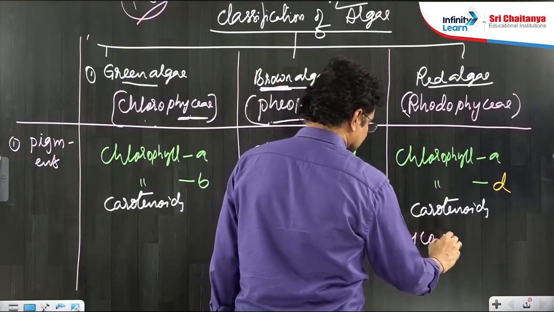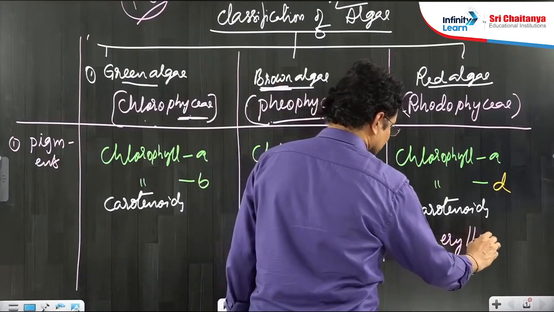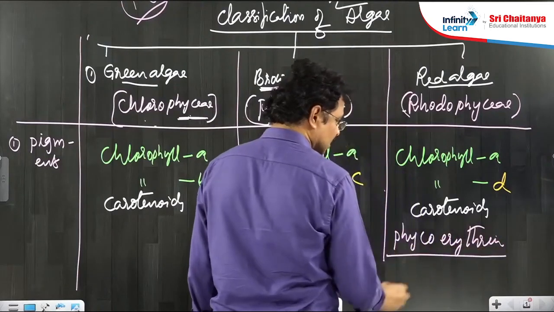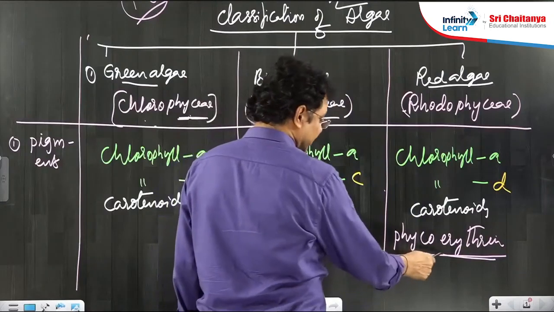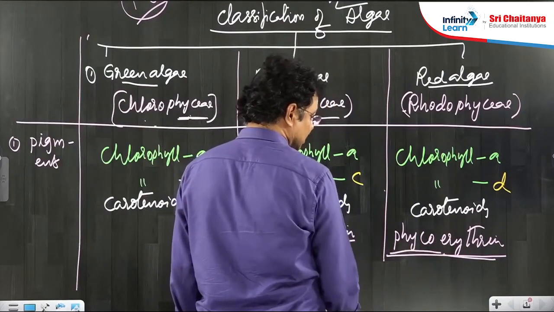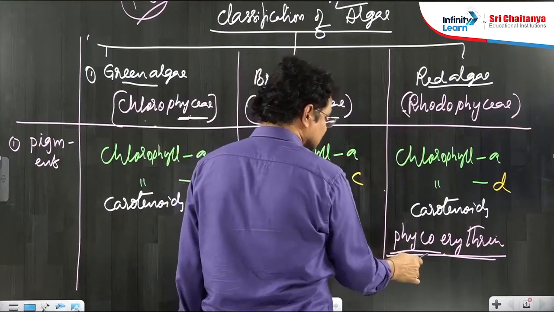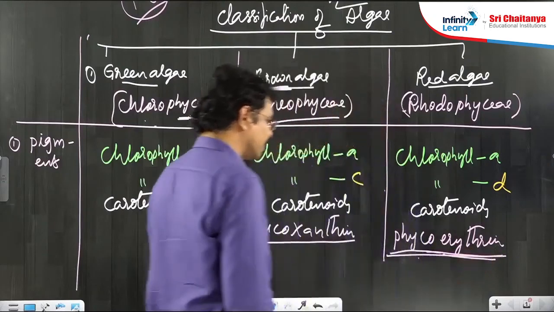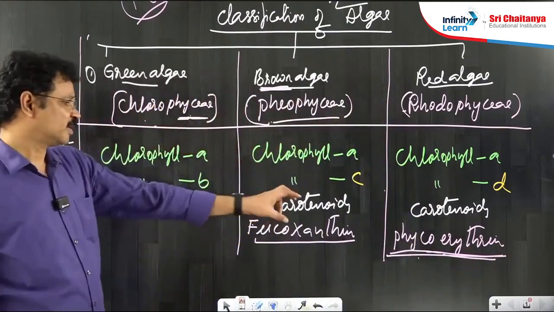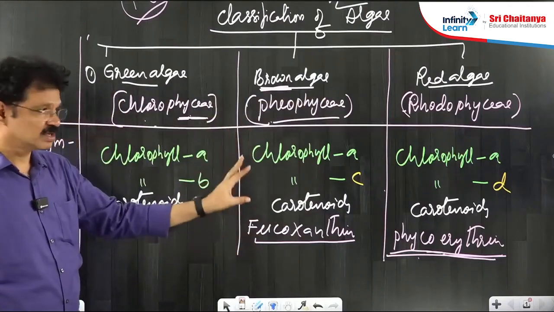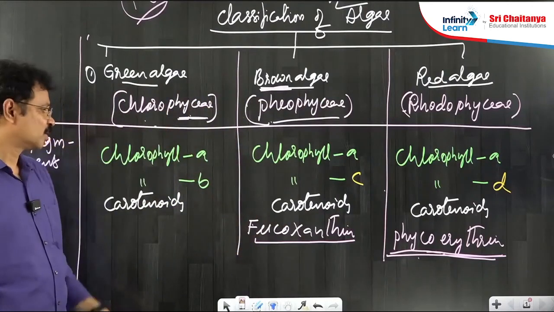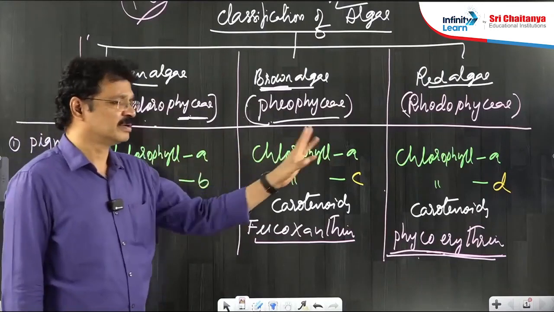Phycoerythrin: erythro means red, phyco means algae. Red coloration of red algae is caused by the pigment phycoerythrin, exclusively found in red algae. Chlorophyll A is common in all the members.